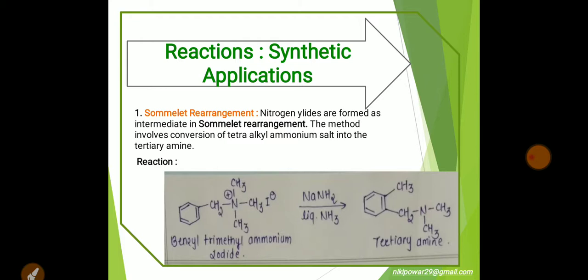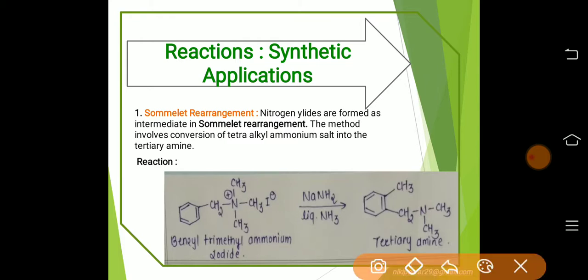Okay. So, the first application of nitrogen ylide is the Sommelet rearrangement. Nitrogen ylides form as an intermediate in the Sommelet rearrangement. The method involves conversion of a tetra-alkyl ammonium salt into a tertiary amine. Here, benzyl trimethyl ammonium iodide on treatment with a strong base such as sodamide in liquid ammonia leads to the formation of a rearranged product, that is a tertiary amine.